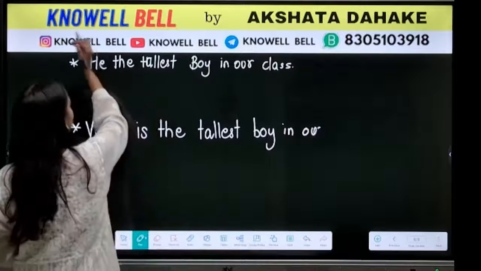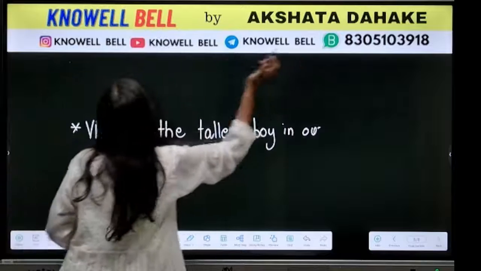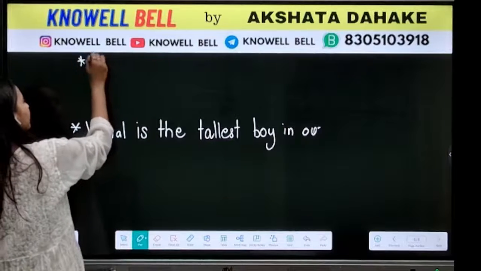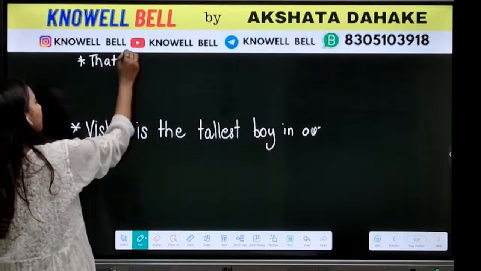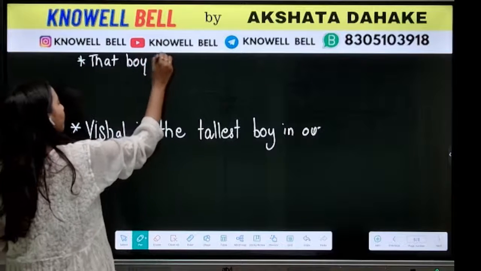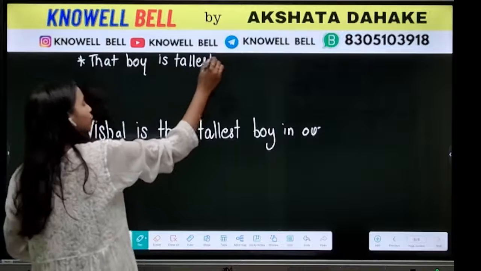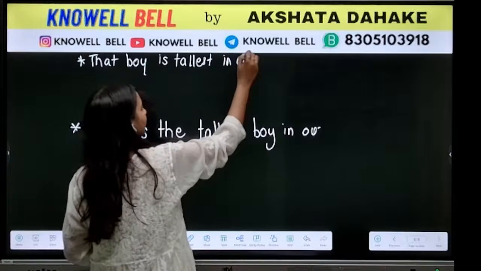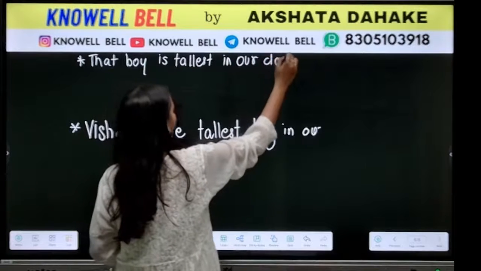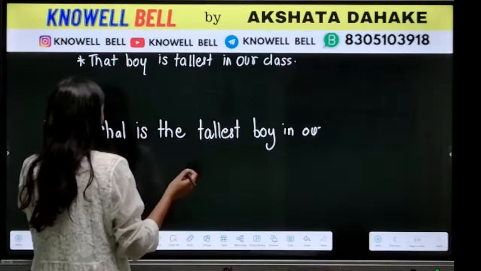Here we will say that boy is tallest in our class.